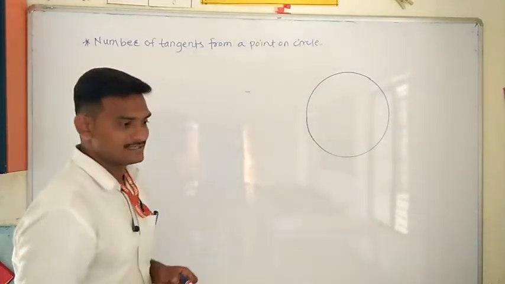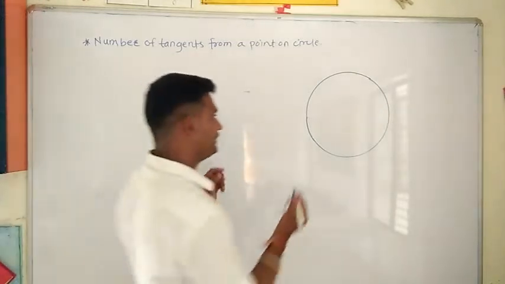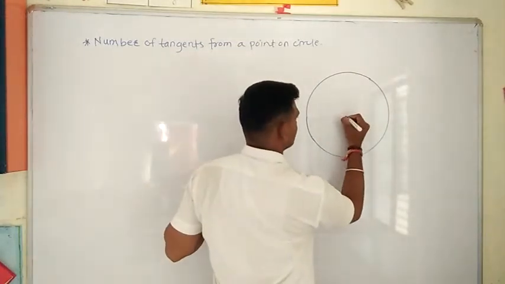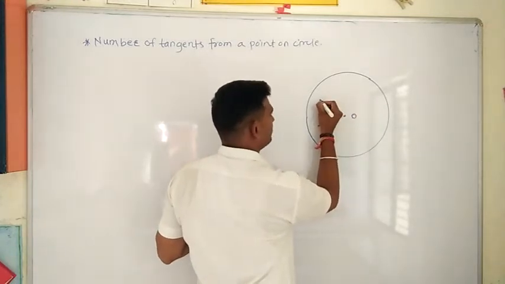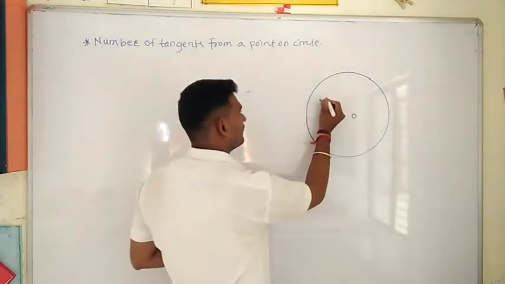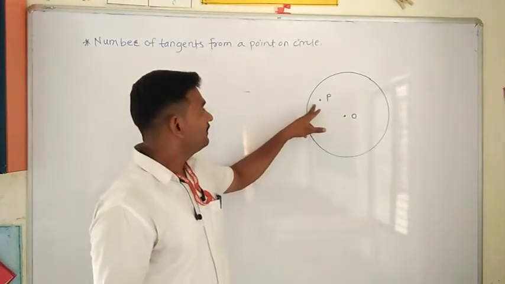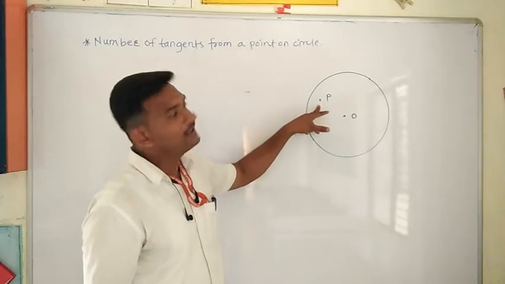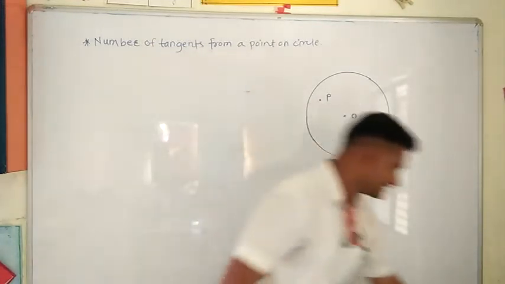Okay, this is a circle. Now we will consider a point inside the circle. Suppose this is the center, the center of the circle O, and I will consider one point P. The point P is inside the circle. Then from the point P, how many tangents can we draw to the circle? Can we check? See here.